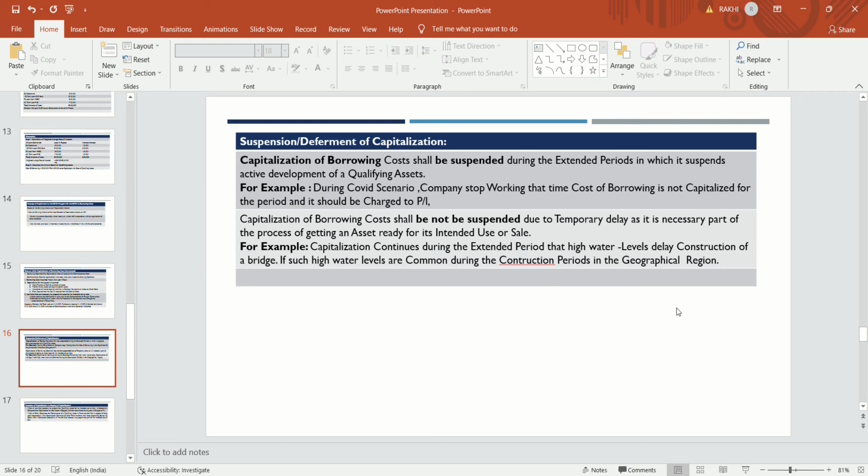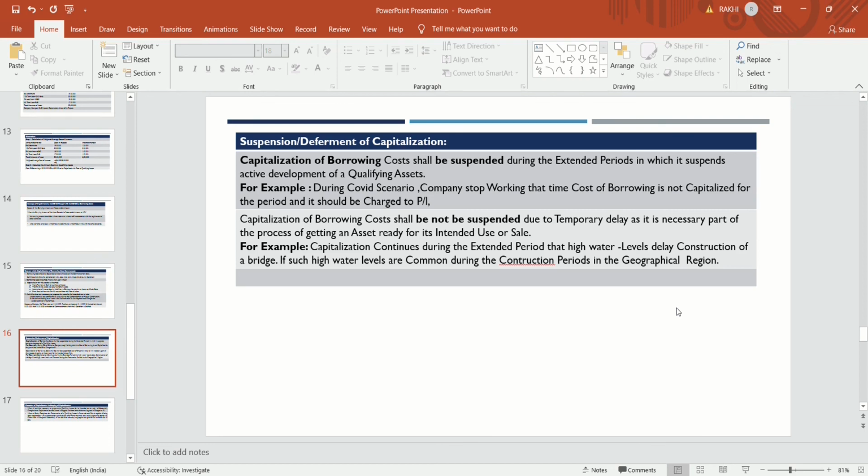During the COVID scenario, all the companies that were constructing real estate or roads or bridges stopped their work. All the businesses stopped working. At that time, if the company has borrowed any loan, that is not to be capitalized with the respective qualifying asset during that suspension period.